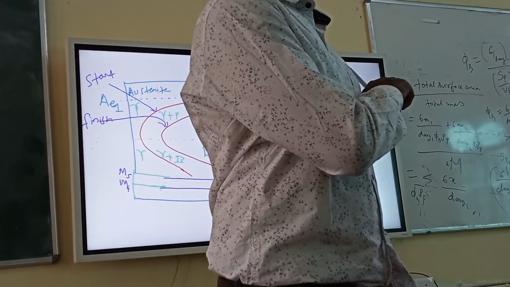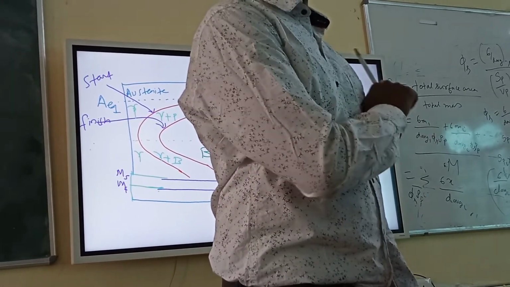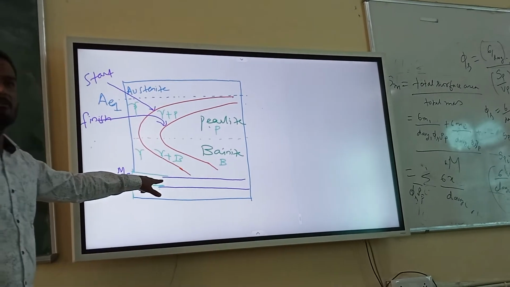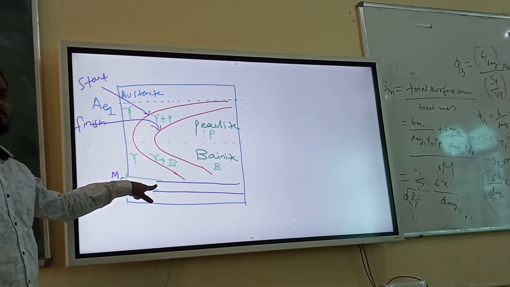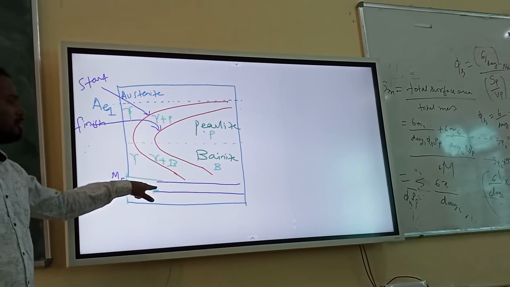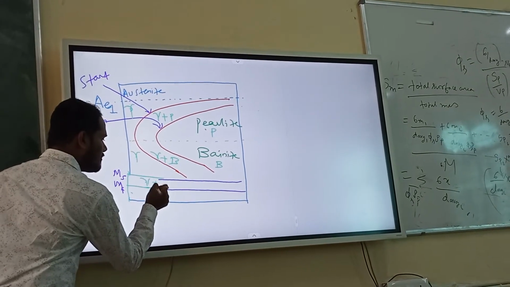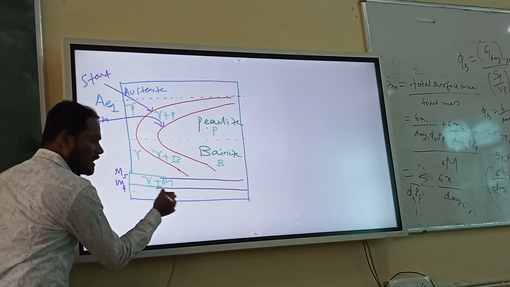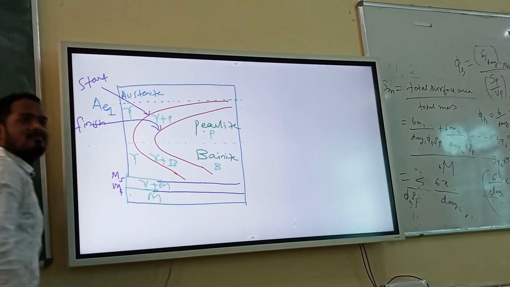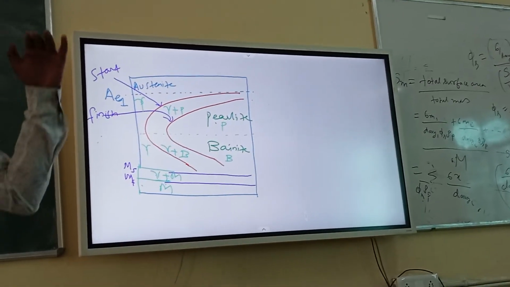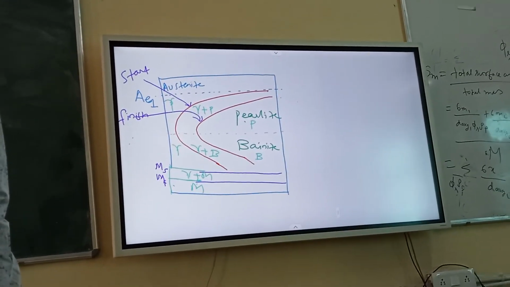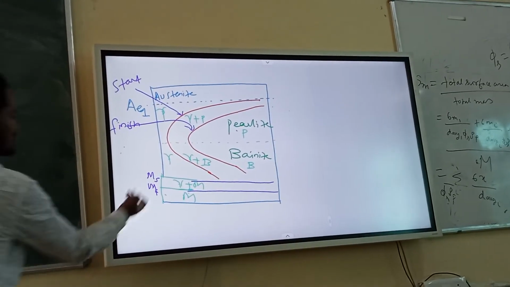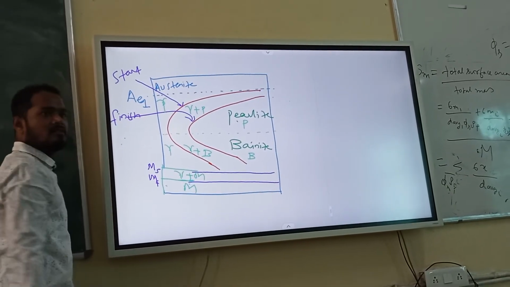It is clear what is the start temperature, what is the finish temperature. So in between these two what will form? Gamma plus martensite, because 100% martensite has not formed. So this is gamma plus M. And what should I write here? Only M. Only martensite, because MF means all austenite has become martensite. Very simple things, right? So this is gamma plus martensite, this is martensite.